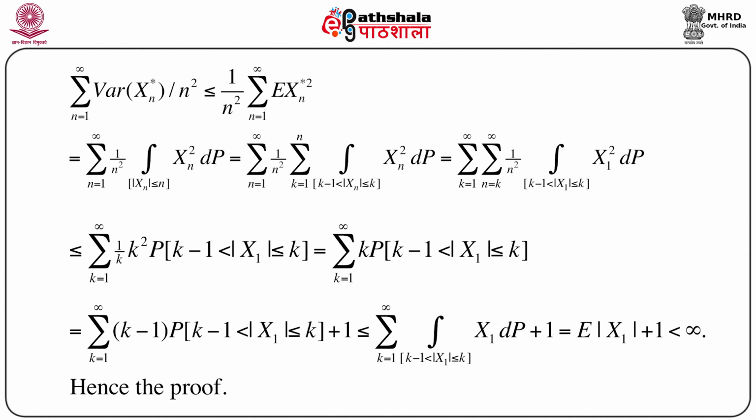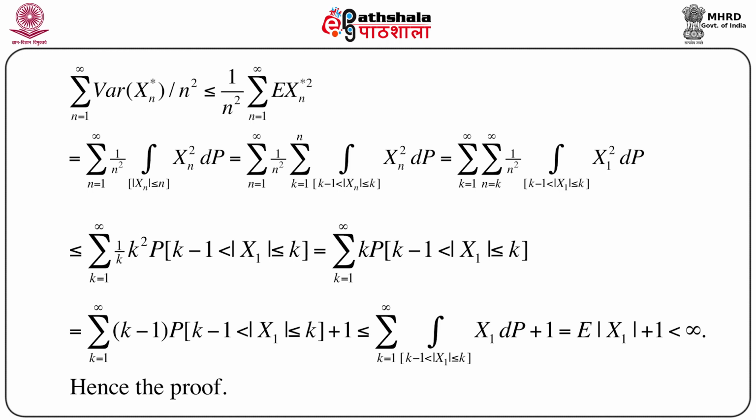And immediately we can write this entire quantity, just doing a certain kind of change of variable, as summation k equals 1 to infinity k minus 1 into probability k minus 1 less than mod X1 less than or equal to k plus 1, which is less than or equal to summation k equals 1 to infinity integration over k minus 1 less than mod X1 less than or equal to k, mod X1 dP plus 1.